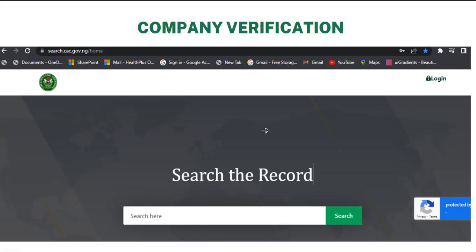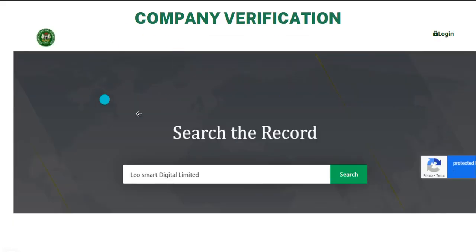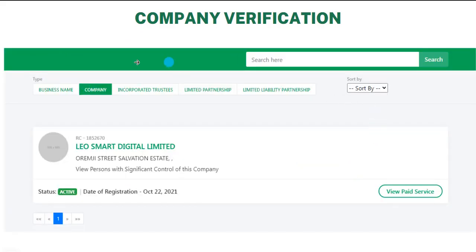So this is it. This is search.cac.gov.ng/home. So you enter this search here, you enter the name I said, and then click on search. Then it will take this, the Smart Digital Limited. Then you click on search. It will take you to this page where you can verify the company.